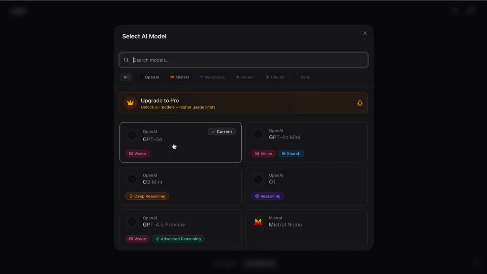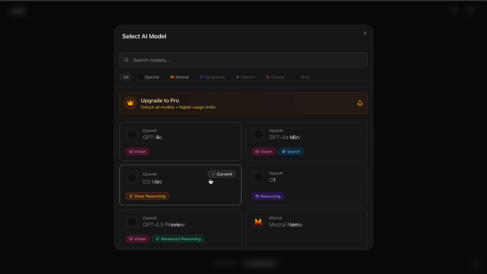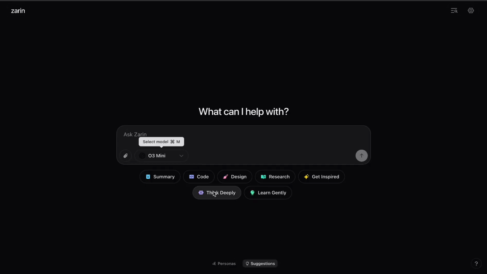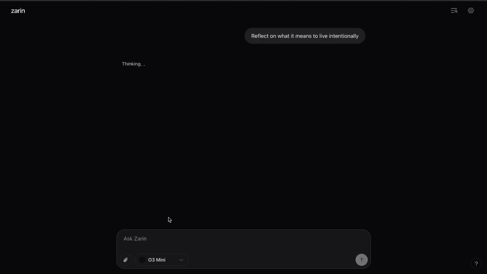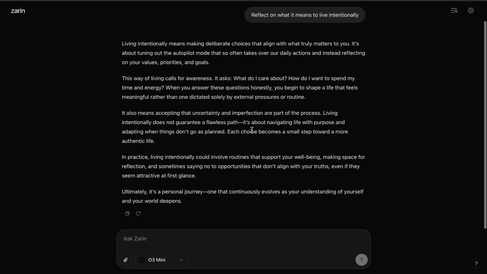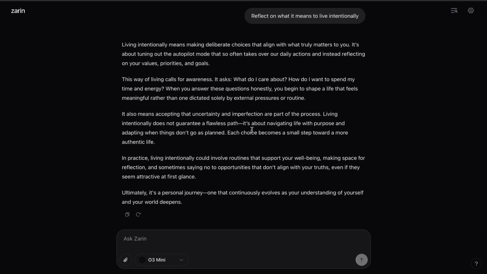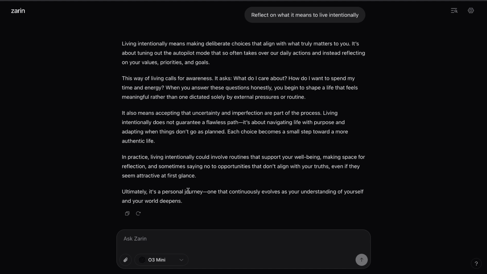What else can you do? You can simply change the model. We can select o3-mini, for example. Think deeply. This one. Reflect on what it means to live intentionally. Living intentionally means making deliberate choices that align with what truly matters to you. It's about tuning out the autopilot mode that so often takes over our daily actions, and instead, ultimately, it's a personal journey that continuously evolves as your understanding of yourself and your values deepens. Copy if you need this.